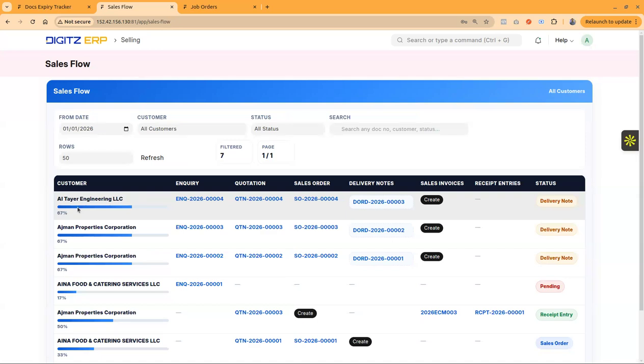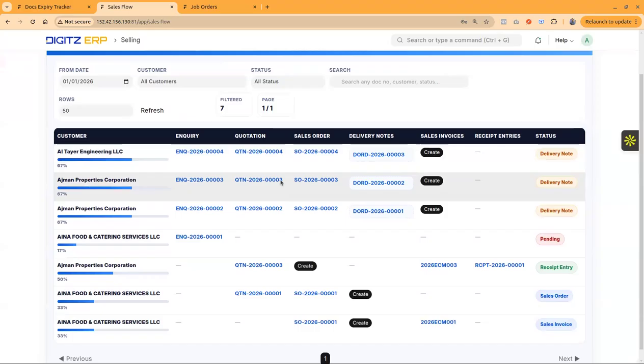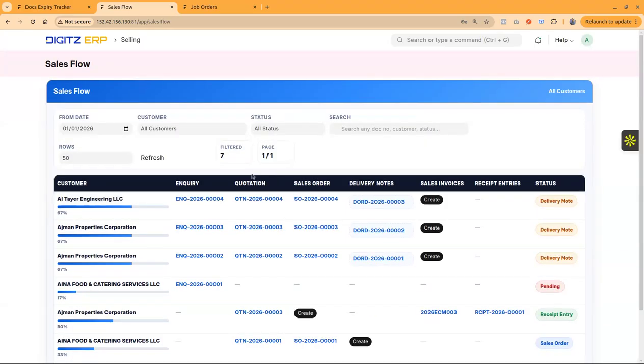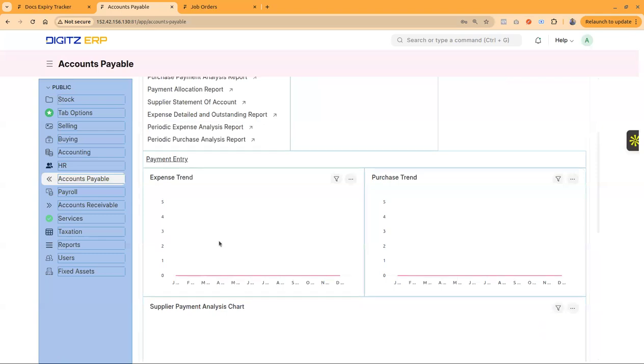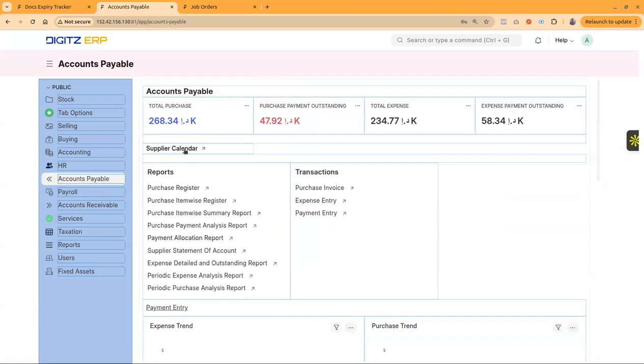In this window, you can see that the same customer has the flow of the particular sales. The first line indicates that the flow has reached up to the delivery note and the invoice needs to be raised, and there's a create button to raise the invoice. So sales flow is a convenient way of having all the sales in a single window. And then we have an option for customer and supplier calendars. In the accounts payable window, you'll be able to see the supplier calendar.